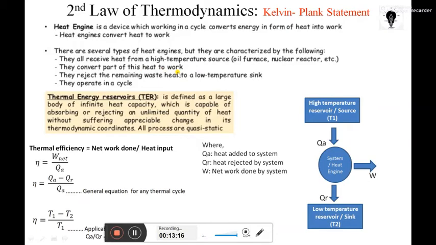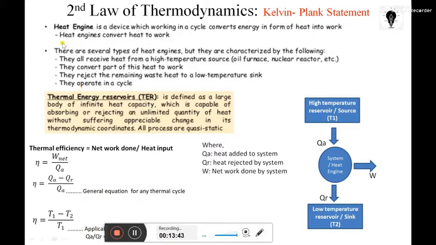As I told you, only some part of it is converted into work output, and the remaining gets wasted to the sink, or low temperature reservoir. They reject the remaining waste heat to the low temperature sink. They operate in a cycle. Operating in a cycle means that when one cycle is completed, the system again reaches its initial state, and then the next cycle is completed. Similar to our IC engine, one cycle after another takes place, and continuous work output is there.